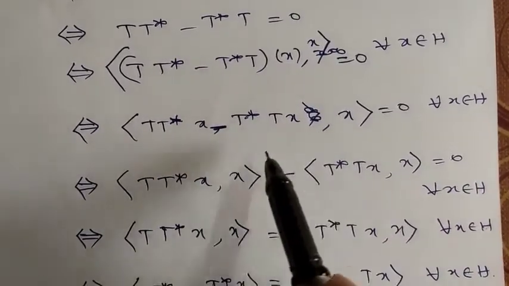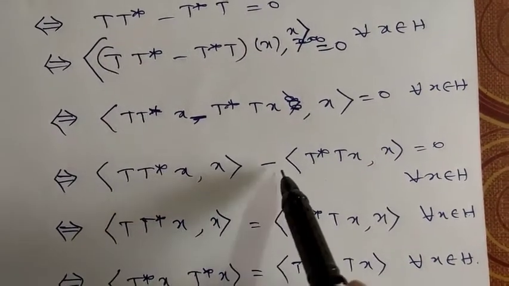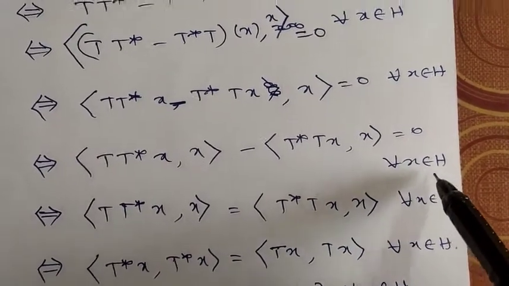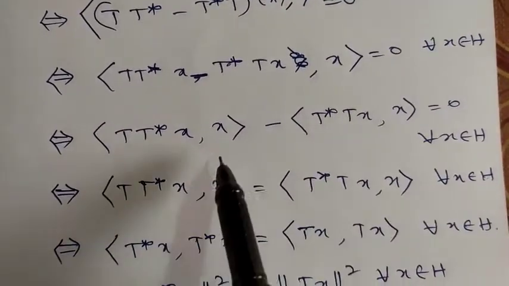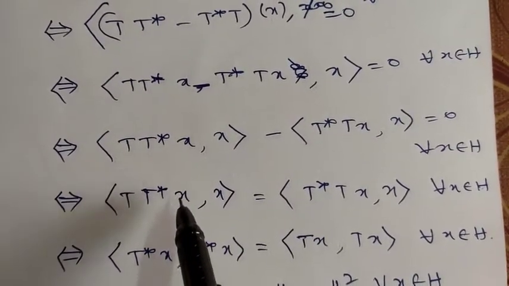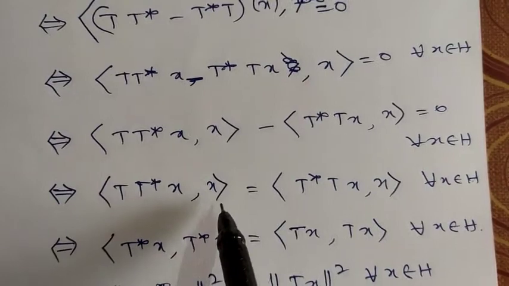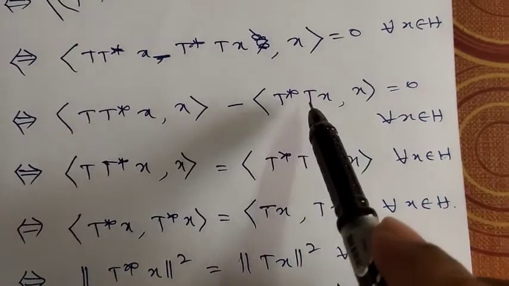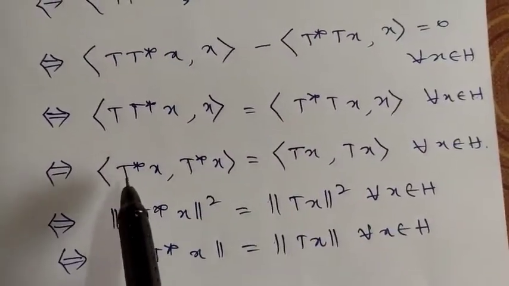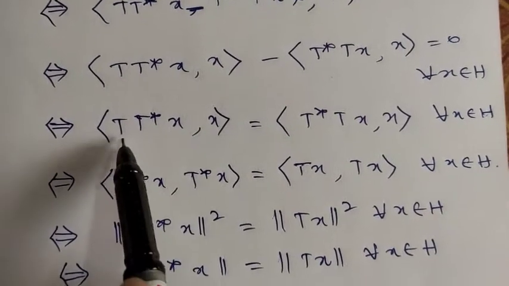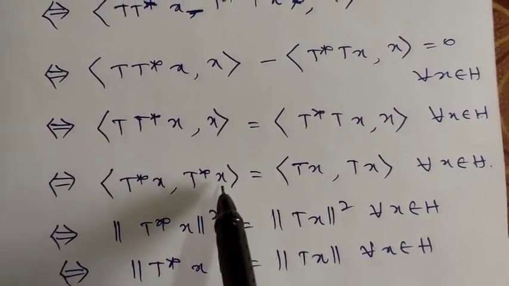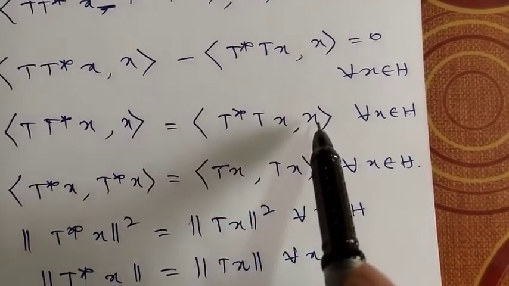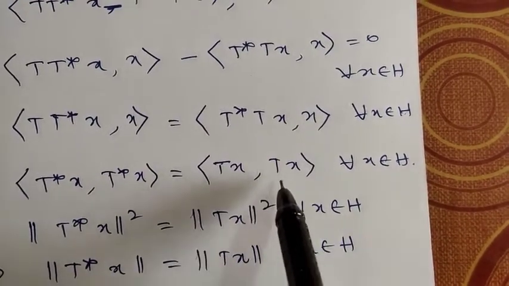So this implies we expand the inner product: T into T star of x comma x minus T star into T of x comma x is equal to 0 for every x belongs to H. Now this can be written as T into T star of x comma x is equal to T star into T of x comma x. I transform the second term to the right hand side. So this happens if and only if the inner product of T star of x comma T star of x is equal to the inner product of T of x comma T of x, transferring the adjoints across.